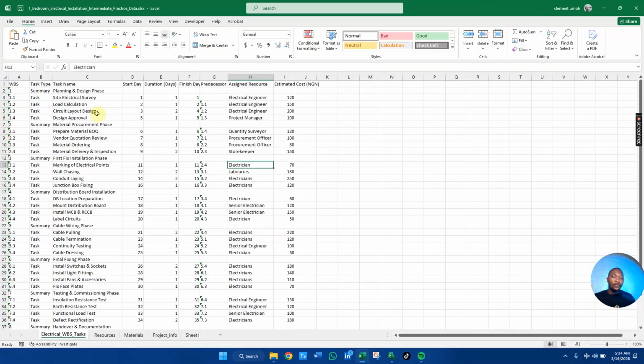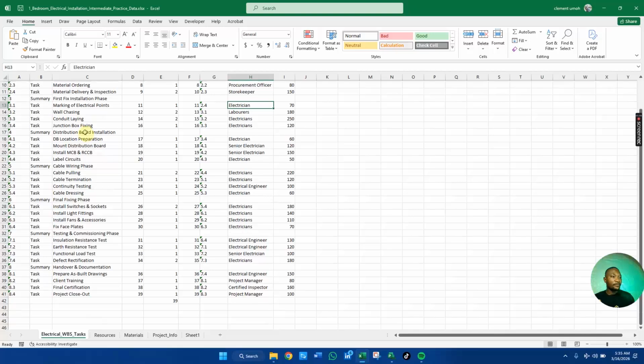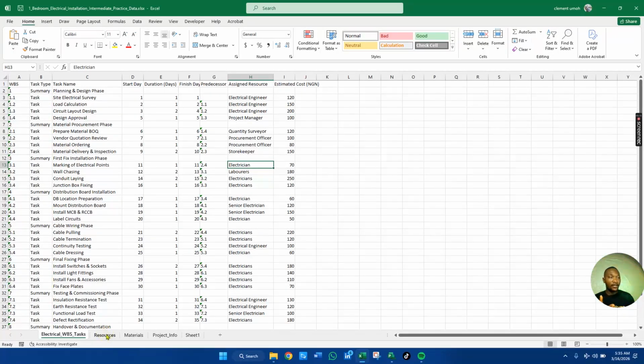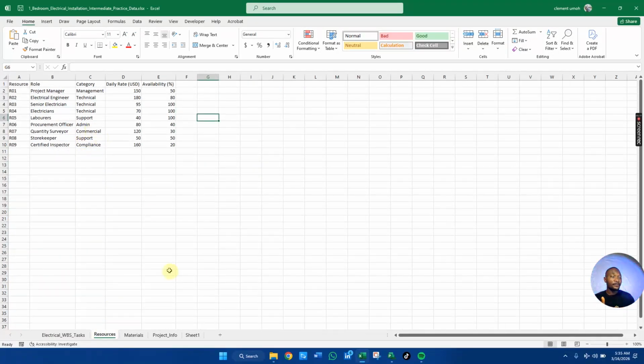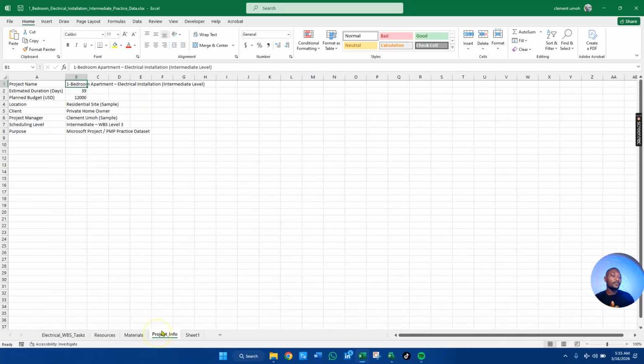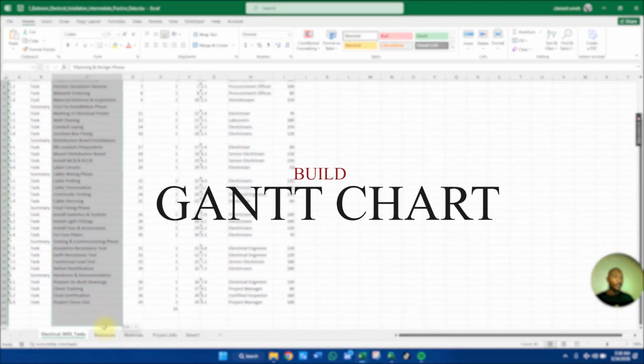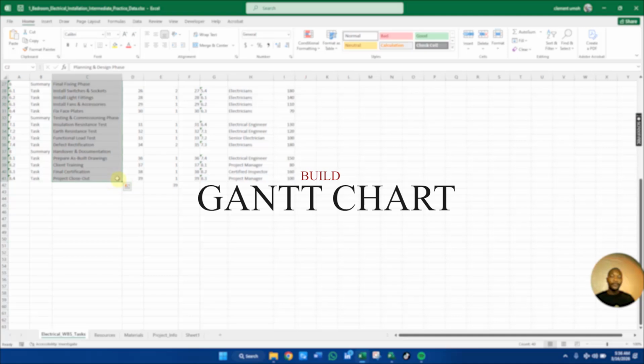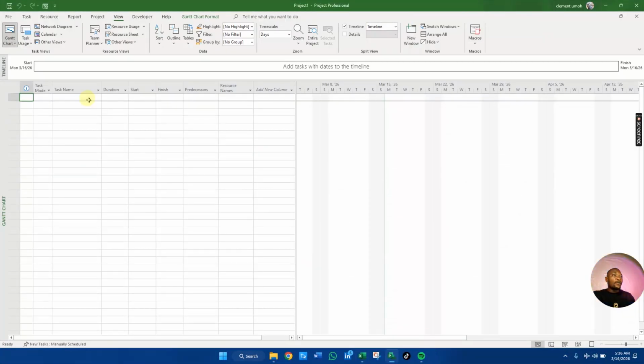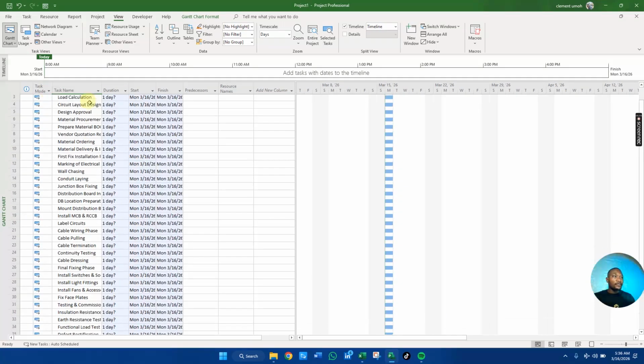So this is our work package over here, with the different tasks. We have our human resource, and here we have our material resource. We have project information. Let us copy our task names as usual. First things first, we're going to set our schedule to auto schedule, not manual schedule. From our last slide, I explained why we need to change it to auto schedule.